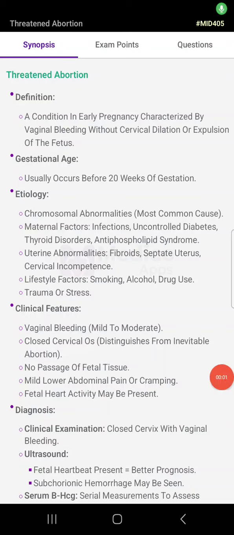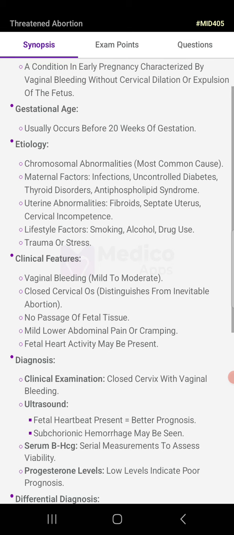Threatened abortion, a condition in early pregnancy characterized by vaginal bleeding without cervical dilation or expulsion of the fetus. Gestational age is usually before 20 weeks of gestation. Etiology: chromosomal abnormalities. Most common cause: maternal factors like infection, uncontrolled diabetes, thyroid disorders, antiphospholipid syndrome, uterine abnormalities. Fibroids, septate uterus, cervical incompetence. Lifestyle factors like smoking, alcohol, drug use, trauma or stress.